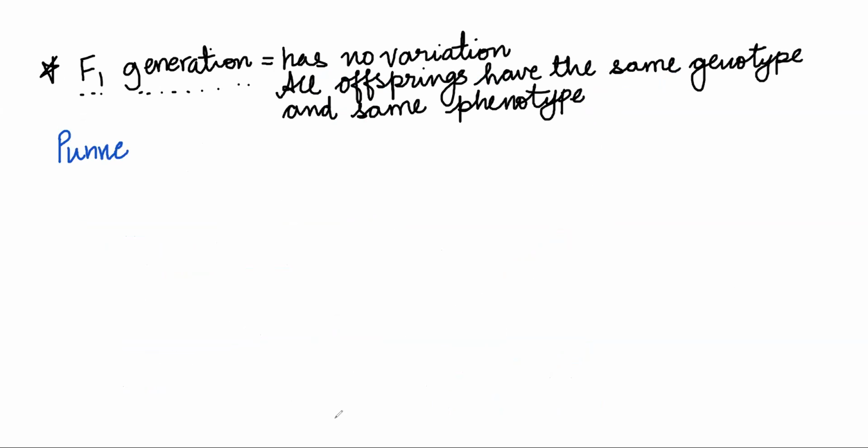I think it's double N. Punnett's checkerboard. Now Punnett gave a method by which all possible combinations could be made in the form of